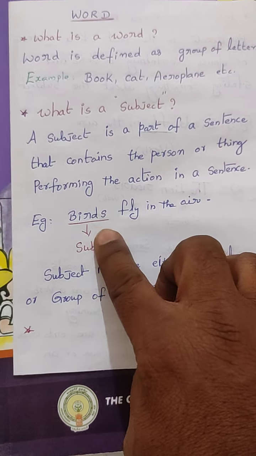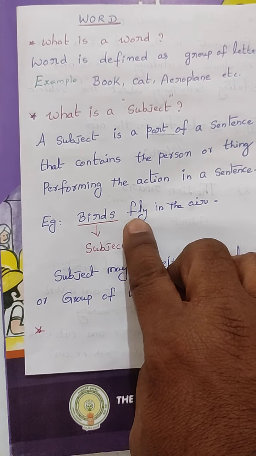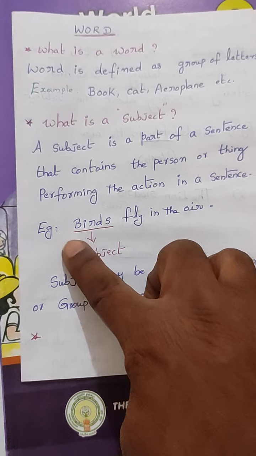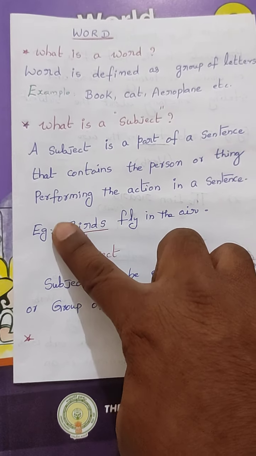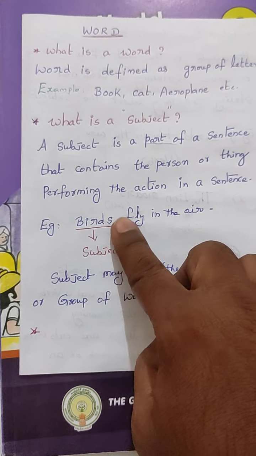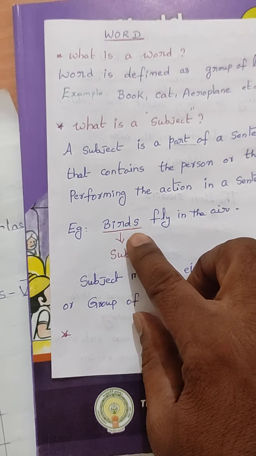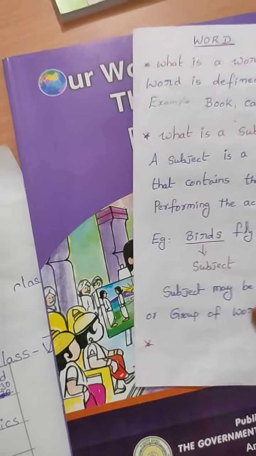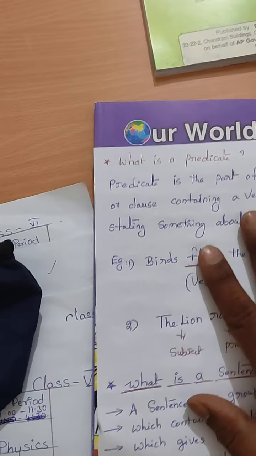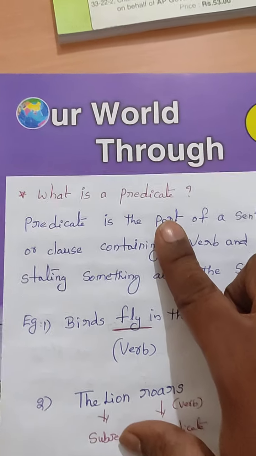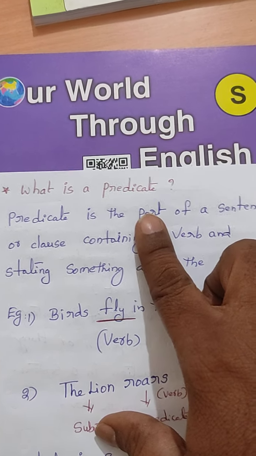That means, what does the sentence tell about? So here it may be a person, or it may be a thing, or it may be anything. Bird. Here, birds fly in the air. Bird is the subject. The remaining part is called predicate. But sometimes the subject is not a single word. Subject may be either a single word or plural words.